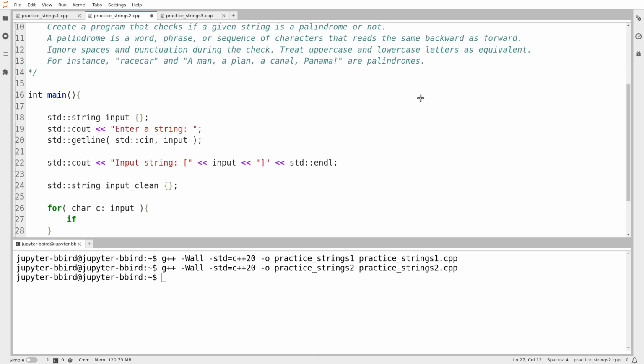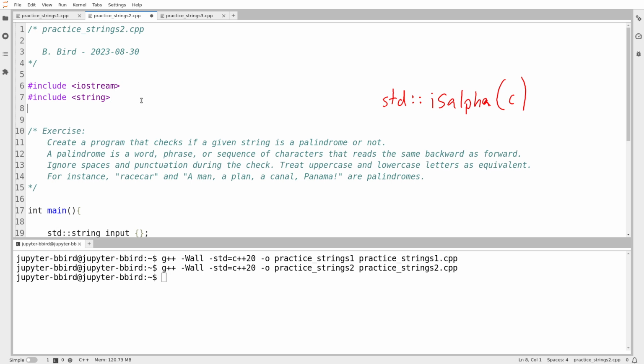Now to ask if it's a letter, I need a function from the library. You may recall from your C course that there is a function called isAlpha in the C standard library to test if something is a letter or not, whether it's either uppercase or lowercase. And as it turns out, almost all of the C standard library is available in C++, and that includes the isAlpha function. It takes one character and returns true or false. It is found in a library header called cctype.